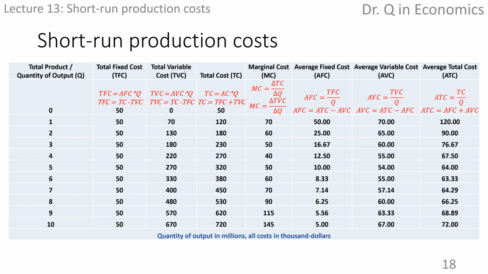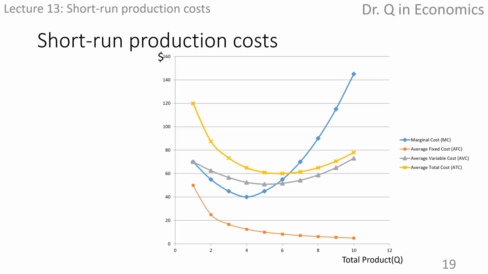If we plot the observations of marginal and average costs into a two-dimensional axis set, the output quantity on the horizontal axis and the cost's monetary value on the vertical axis, this is what we get. There are 4 curves.